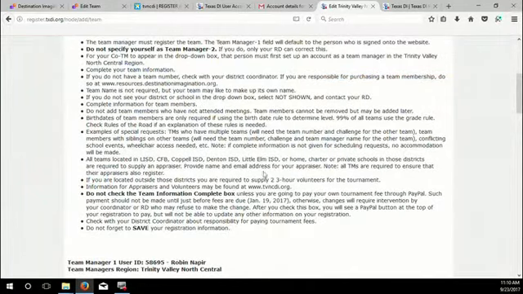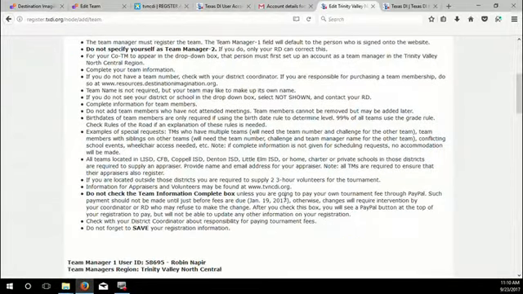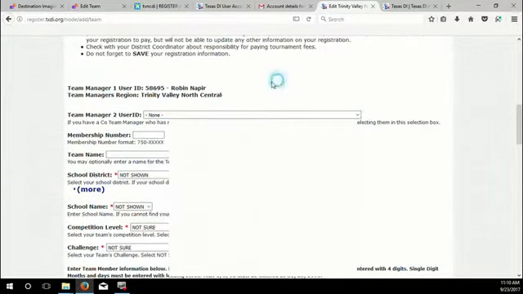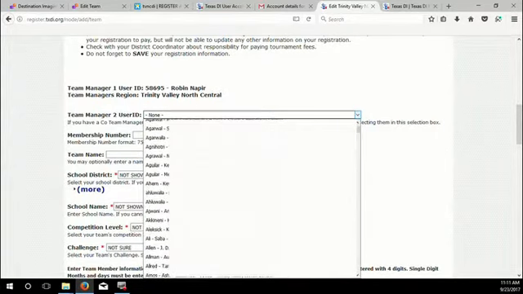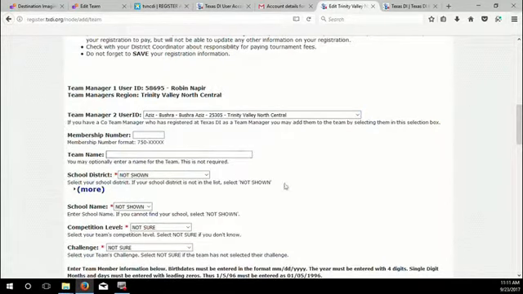It has some instructions here about registering your team. My suggestion is if you've never done this before, or if you need a refresher, you read through that. And note that it automatically defaults to my name as team manager 1. If you have a co-team manager, that person also has to have an account in order to be registered as a team manager 2. And we're going to register that team. Well, we're just going to register a team with any number.